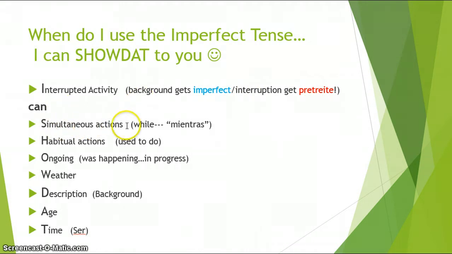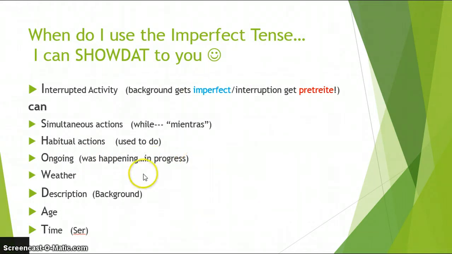Simultaneous actions, anything that will be going on simultaneously or at the same time. Often these are connected with the word mientras. This would be like I am speaking and you are listening. Those are happening simultaneously. So both will be in the imperfect. Habits in the past, anything you used to do, will take the imperfect. Anything ongoing, anything that was happening or was in progress, will take the imperfect.